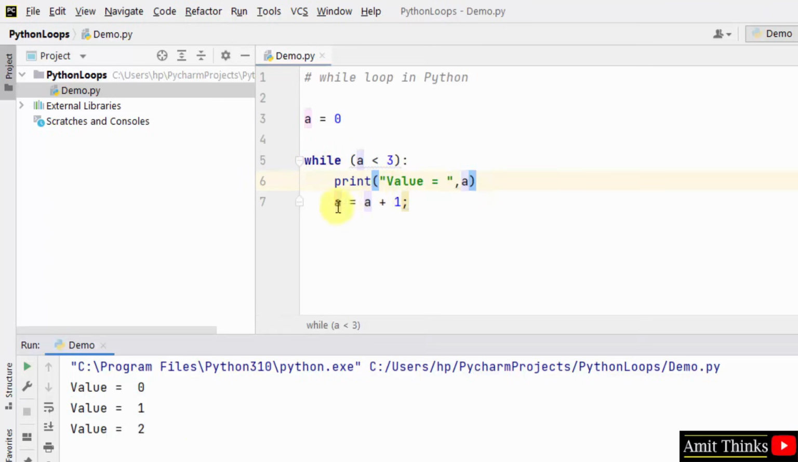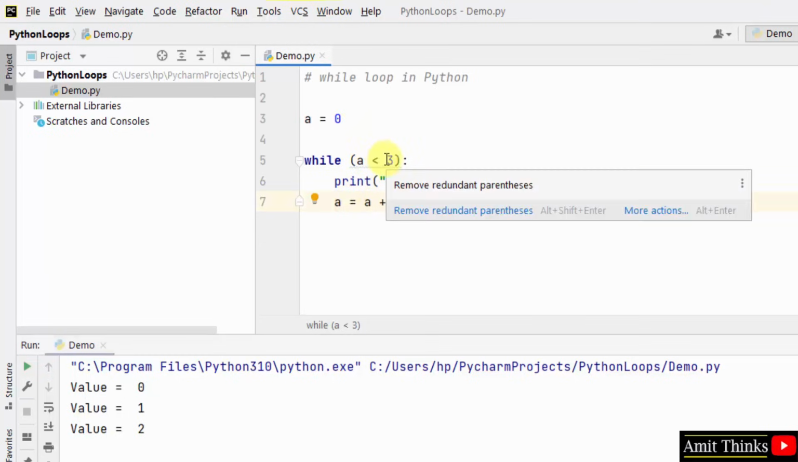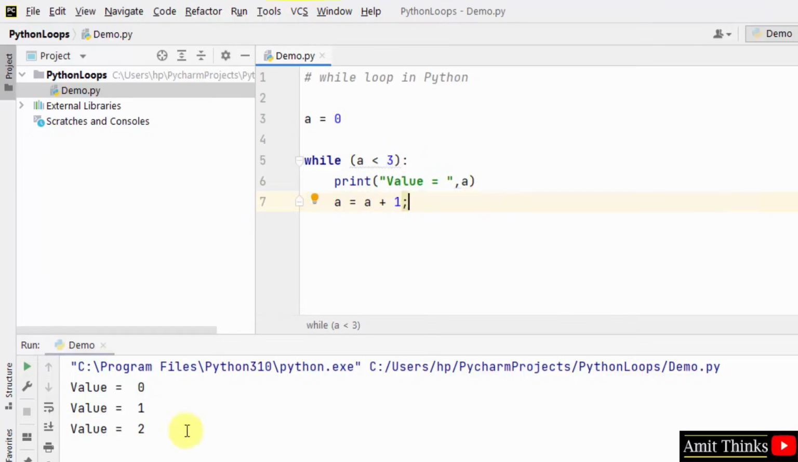Okay, after that it will increment it again. Now the value of a is 3. It will execute again, 3 less than 3, no. So it will exit the loop. Therefore, these values are visible. So through this you can easily work in a while loop.